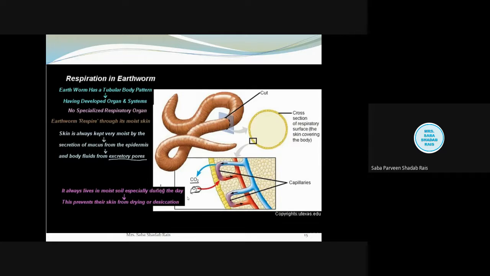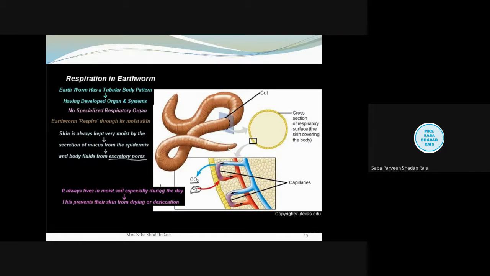Now children, we have learned in detail about this type of respiration. So external respiration is what? On the skin surface, direct exchange of oxygen and carbon dioxide. Internal respiration: the oxygen is taken inside the blood vessel, and this is circulating to the entire length of the body.